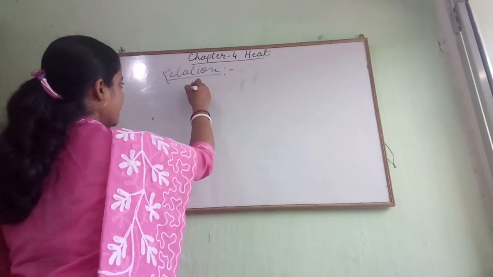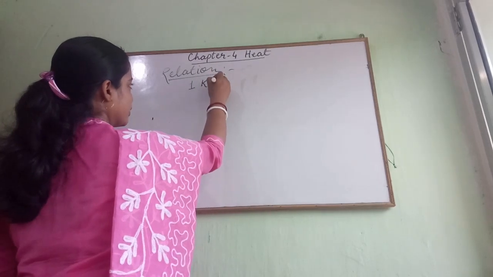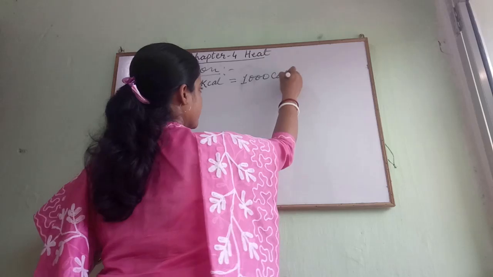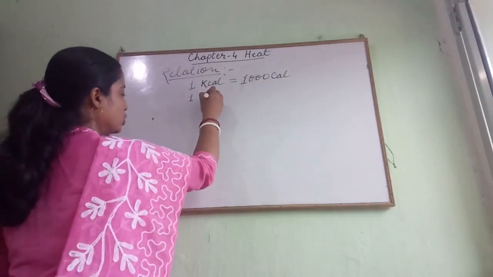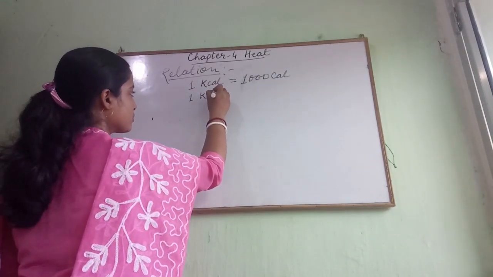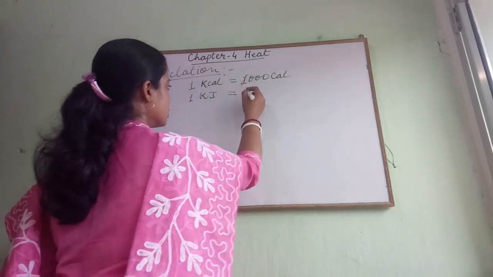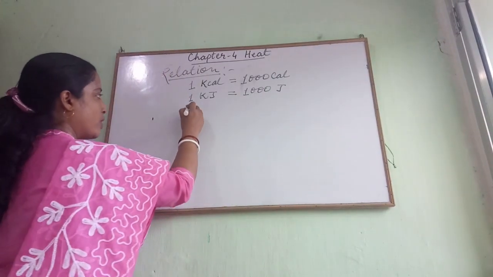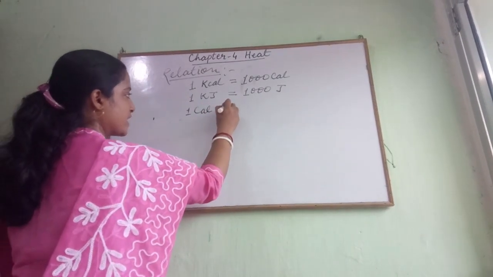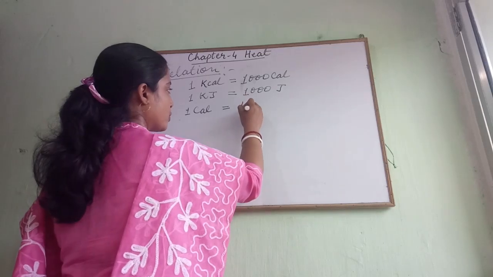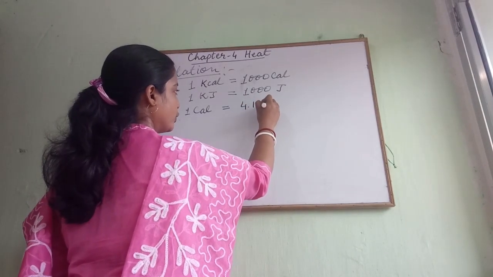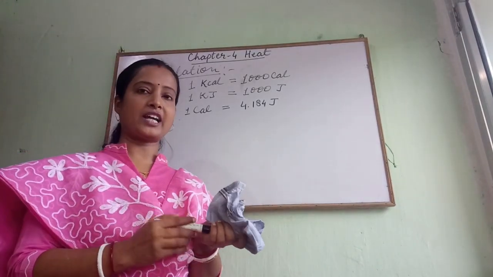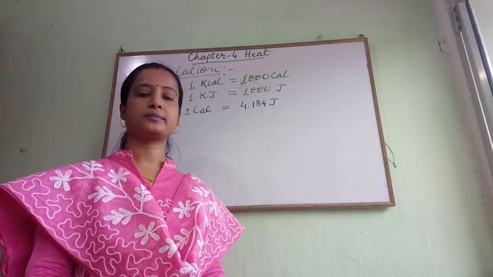So 1 kilocalorie is equal to 1000 calorie. 1 kilojoule is equal to 1000 joule. Okay, or 1 calorie is equal to 4.184 joule. So this is the relationship between calorie and joule.